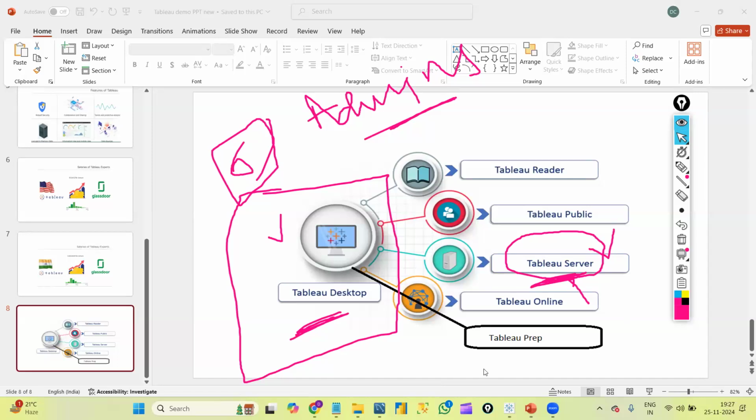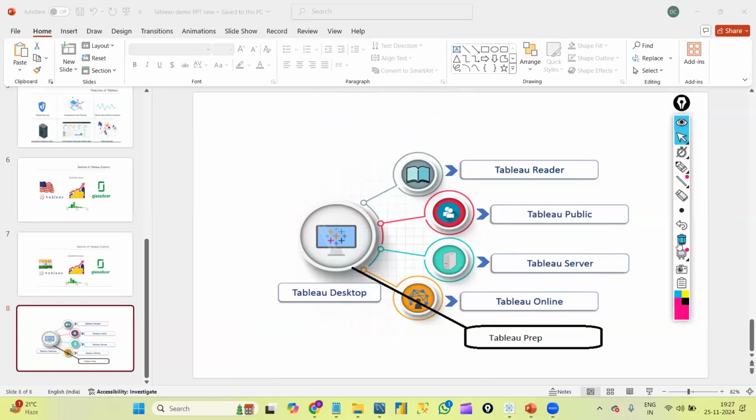Once in Tableau Desktop we create one graph or one dashboard, if we want to share that dashboard with any of our managers or clients, first, in the learning process, we have something called Tableau Online.